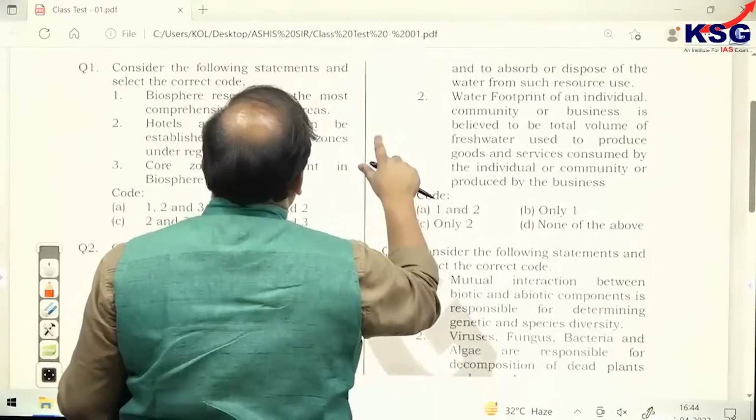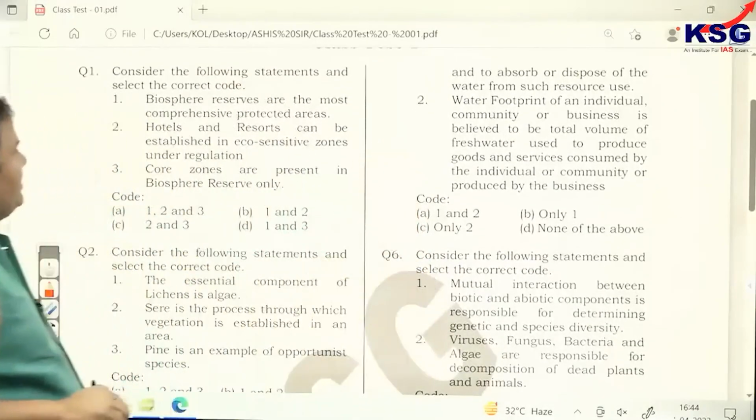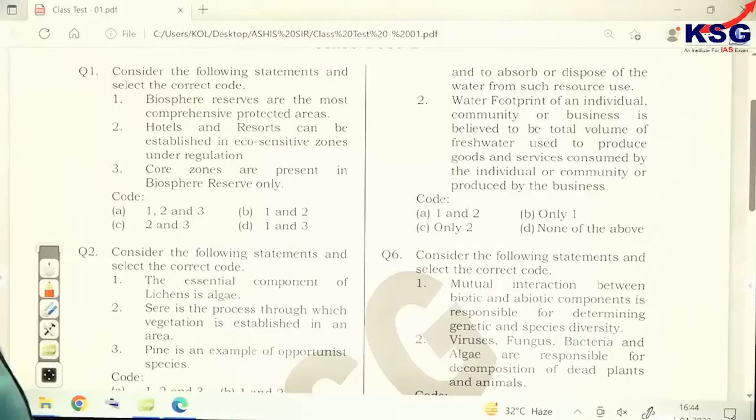See the first question. Consider the following statements and select the correct code.